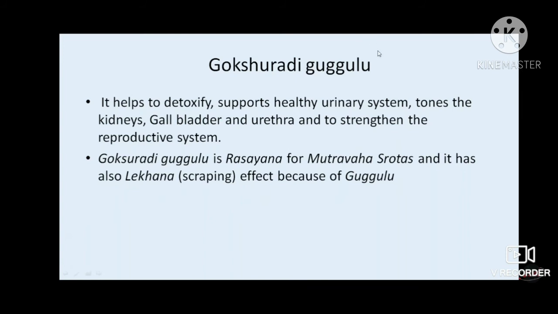Then, as I've told, Gokshuradi Guggulu is one of the drugs of choice for the diabetic kidney disease. It helps to detoxify and support the healthy urinary system. It tones the kidneys. It acts on the urethra, and it is a rasayan for Mutravaha Srotas. And it also has got scraping action because of Guggulu present in it.